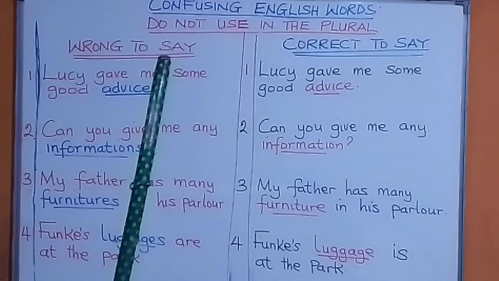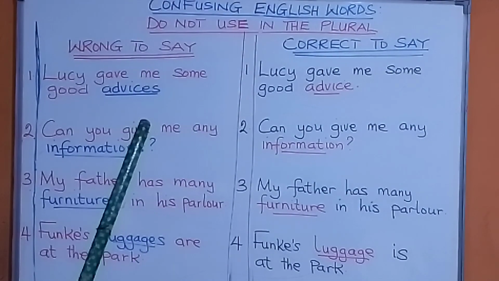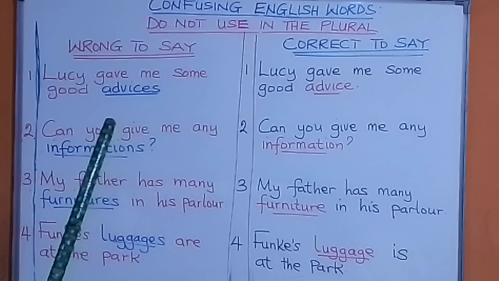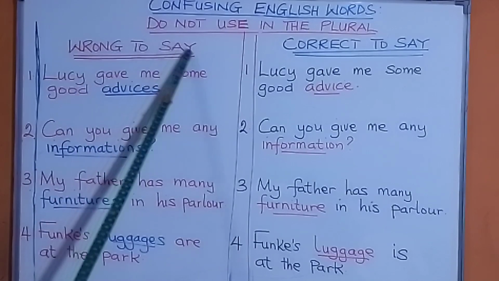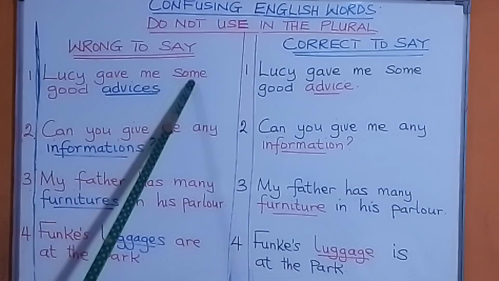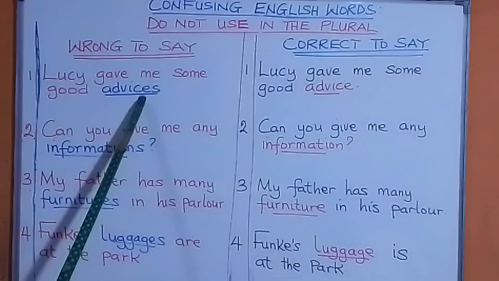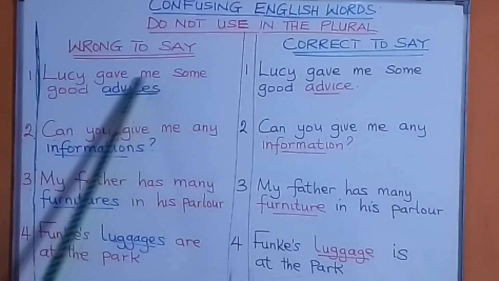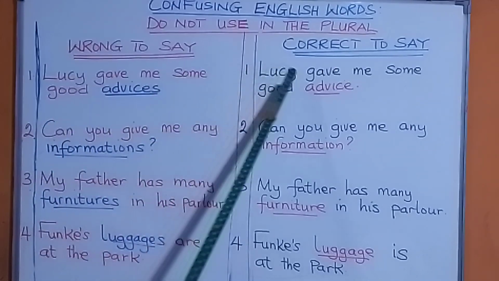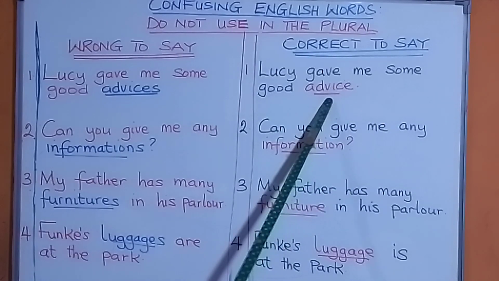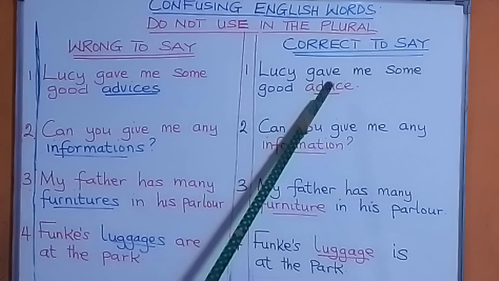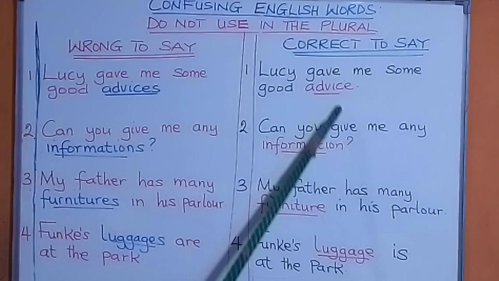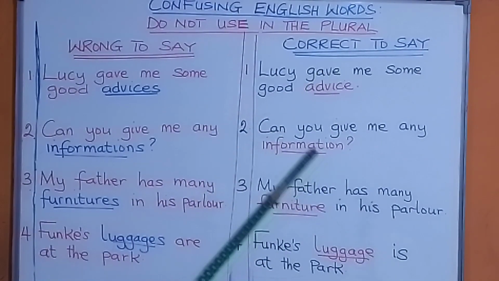They remain as they are, except you want to put an item of information or 3 items of information, 3 pieces of information, 50 pieces of information. Therefore, it is wrong to say, Lucy gave me some good advices. No. You cannot say that. Say, Lucy gave me some good advice. Period. Or Lucy gave me a piece of advice. Or Lucy gave me 10 pieces of advice. But advice will remain the same.